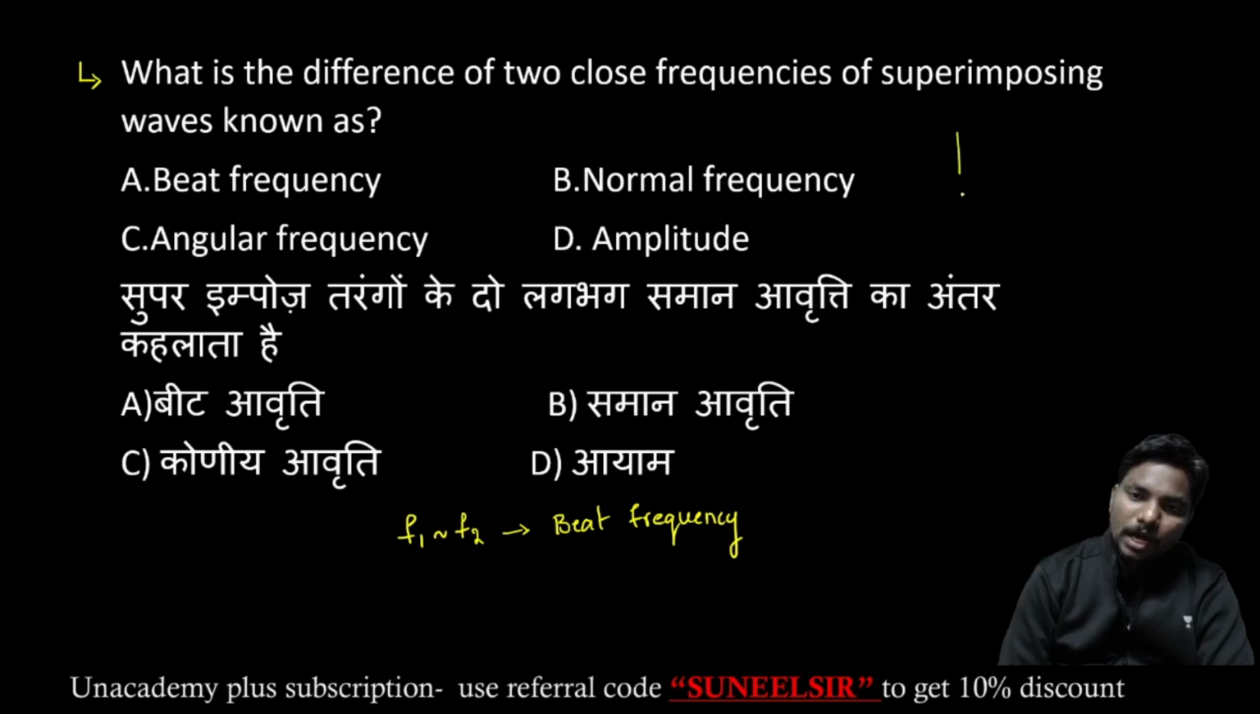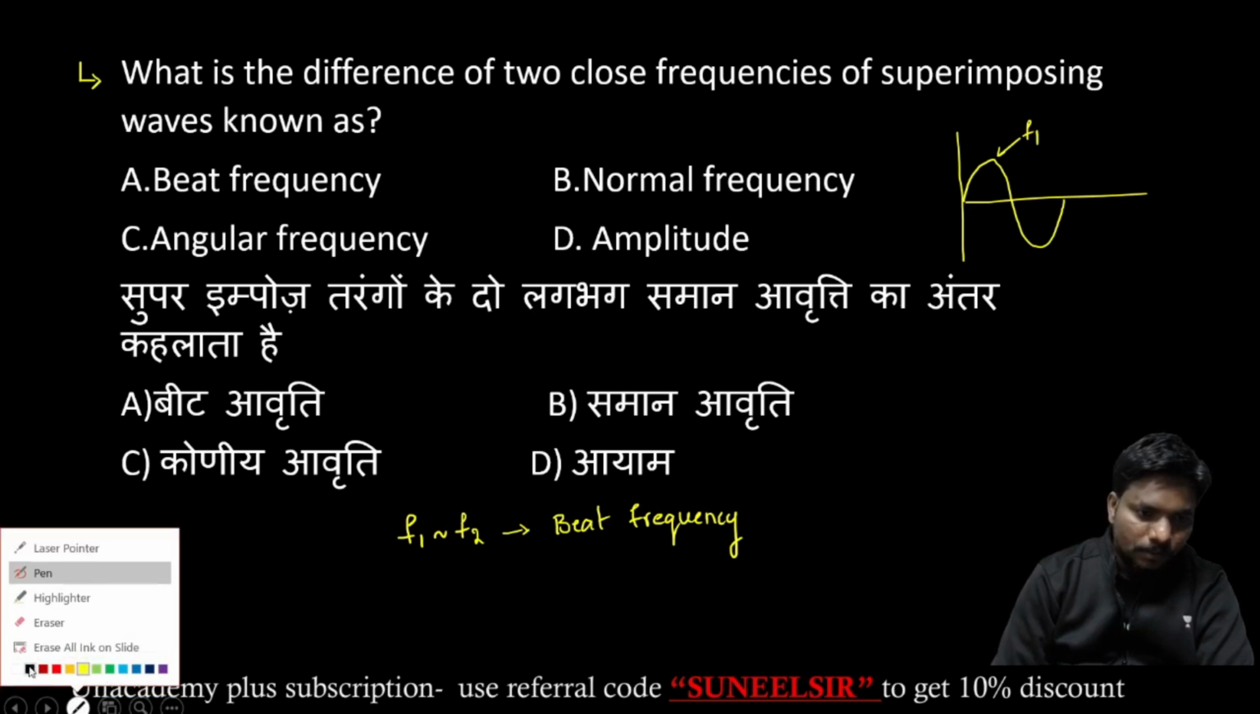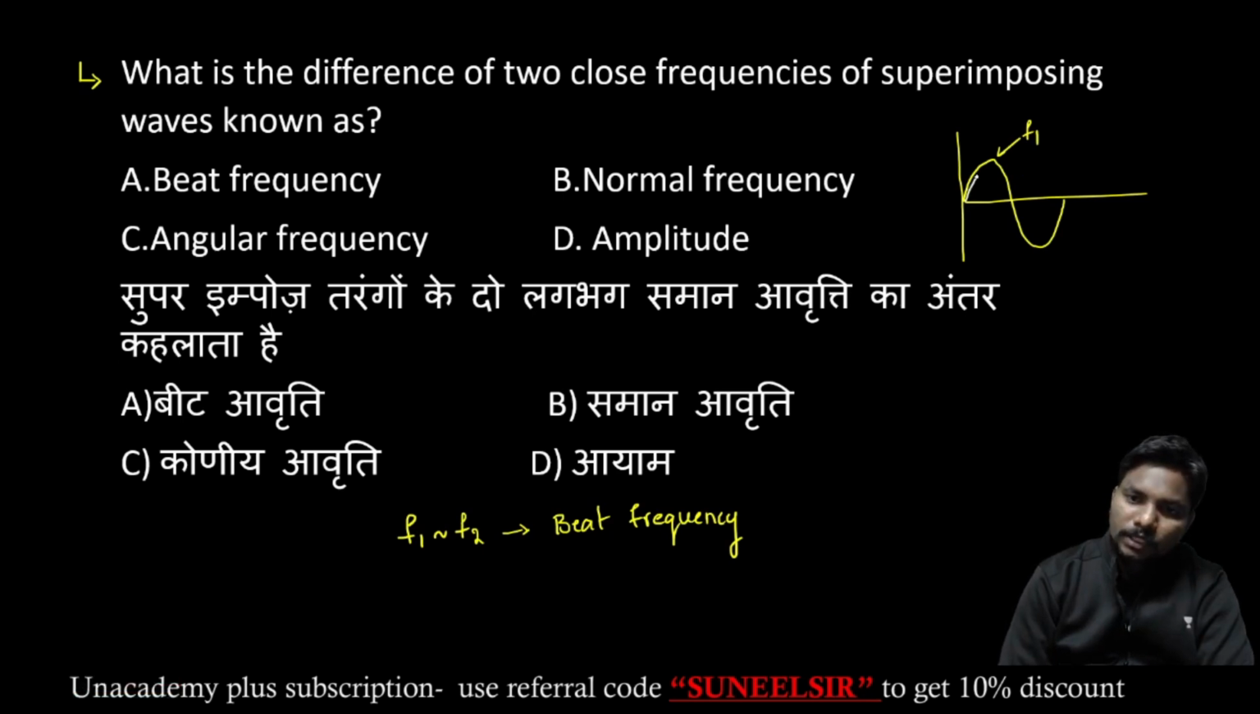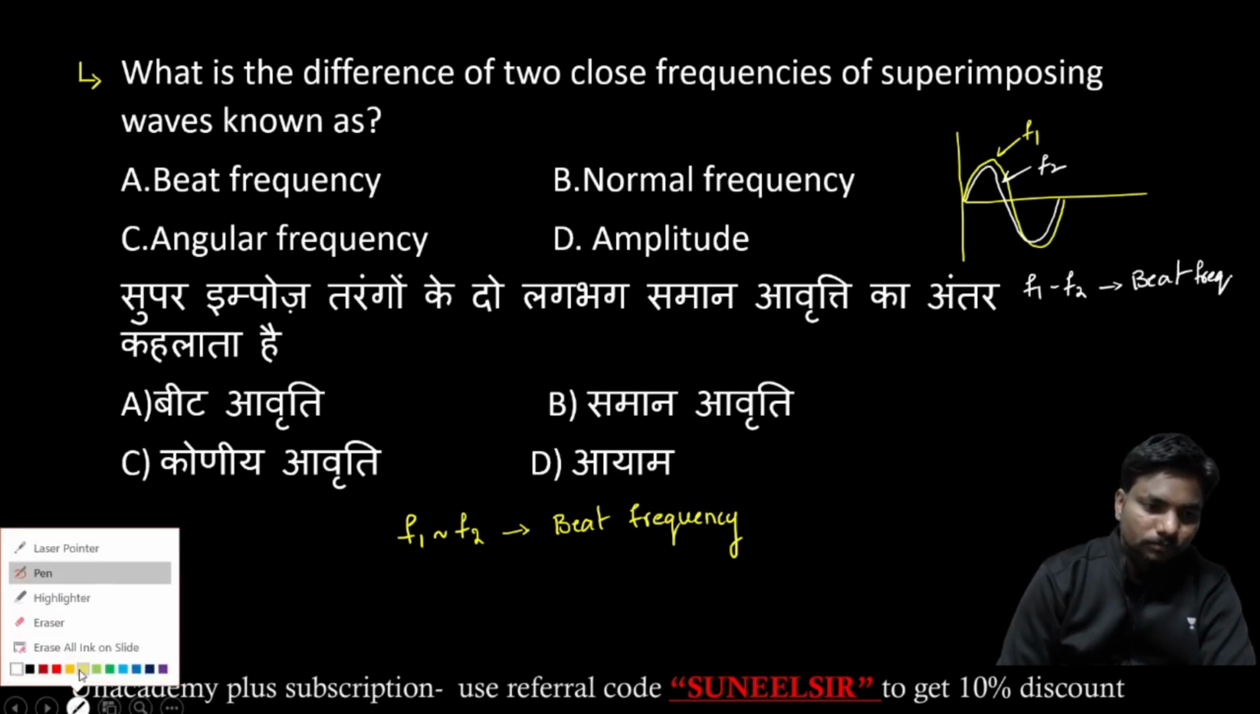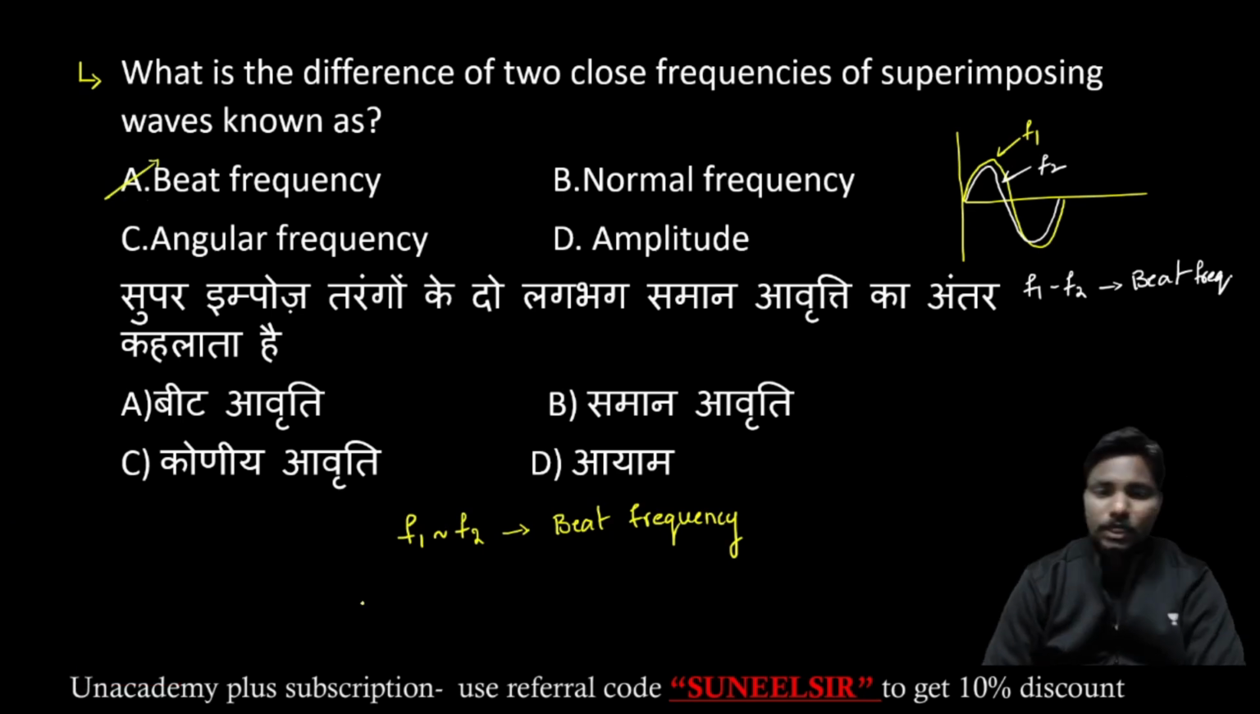For example, if we have two waves with very near frequencies, the first has frequency f1, and the other has an almost very near frequency f2. The difference in these two close frequencies is nothing but the beat frequency. So the answer is option A.